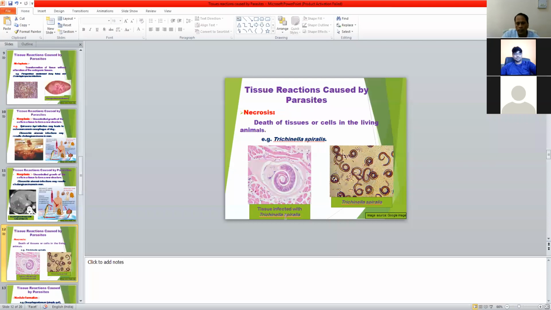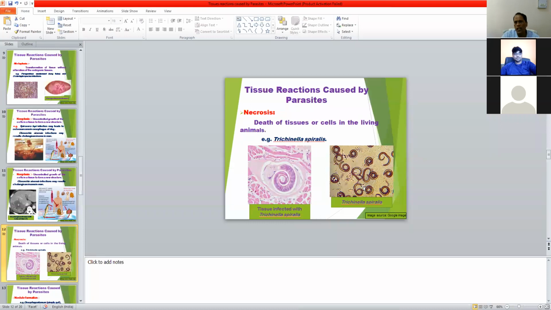One of these parasites is Trichinella spiralis. Trichinella spiralis is also a zoonotic parasite. Man and pig are the hosts for Trichinella spiralis. It is a nematode, meaning roundworm. It is found in the tissue and results in death of the infected tissue.